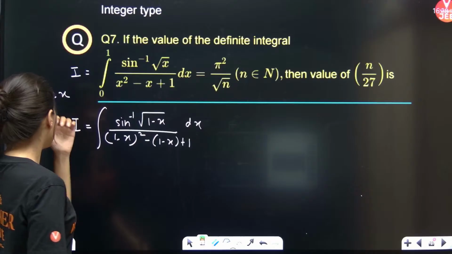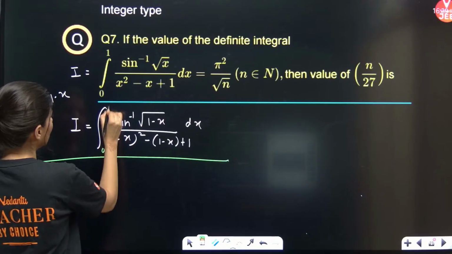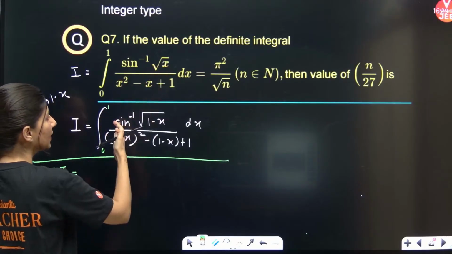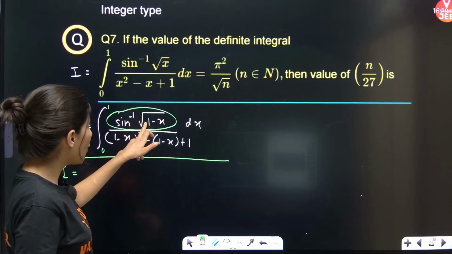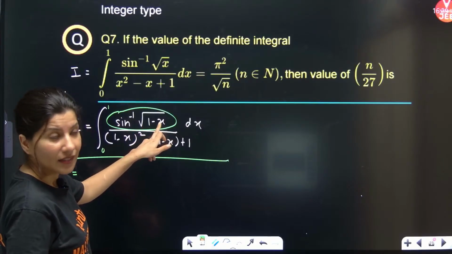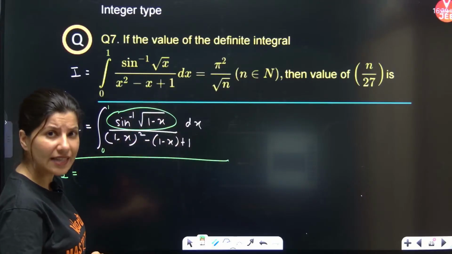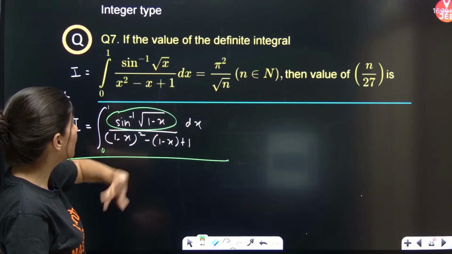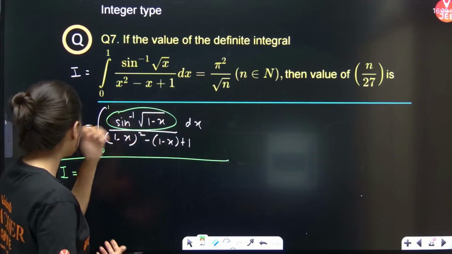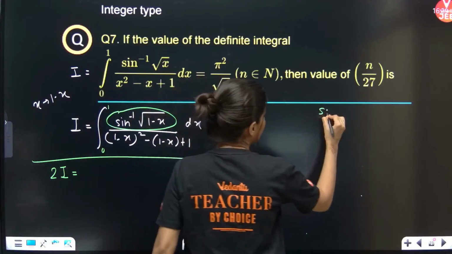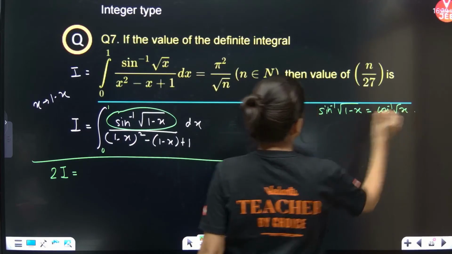Okay, so now 2I is equal to, this is 0 to 1, sine inverse root x, this is cos, actually this is cos inverse x. Sine inverse square root of 1 minus x. See, if you take x equals sine square theta, you put sine square theta, it will become 1 minus sine square theta, sine inverse cos theta. So this is nothing but cos inverse root x.